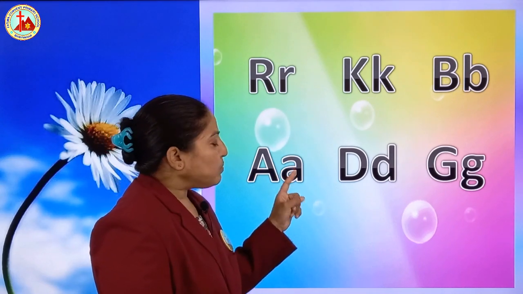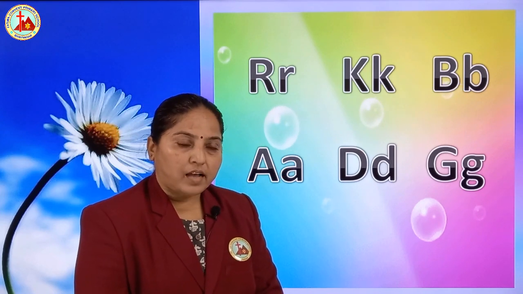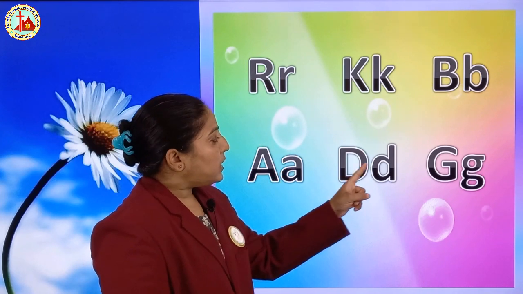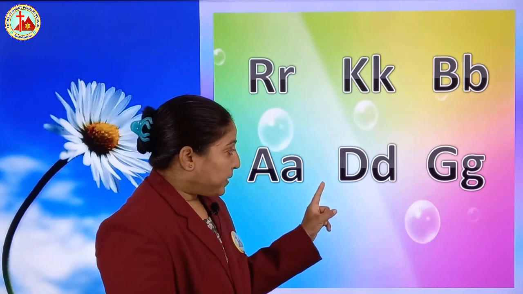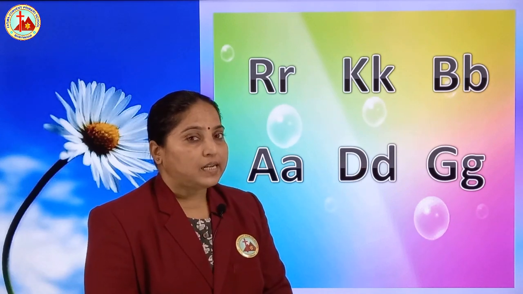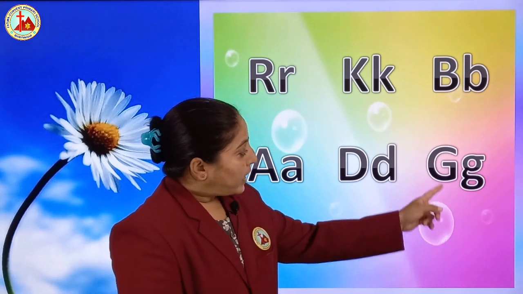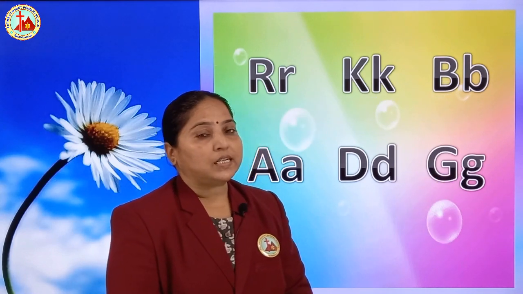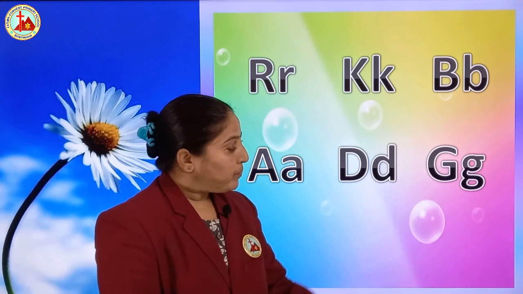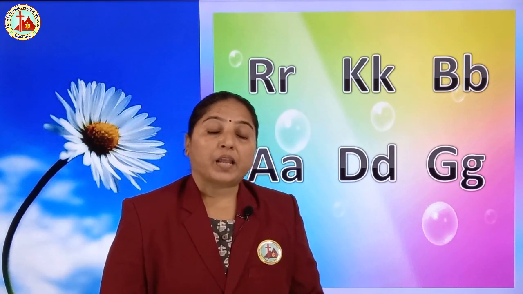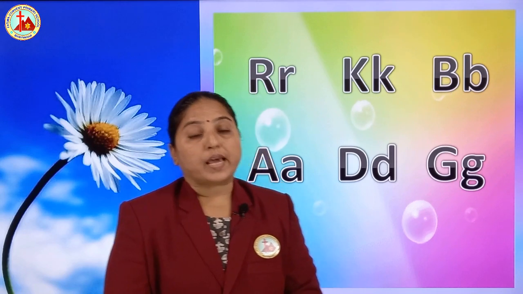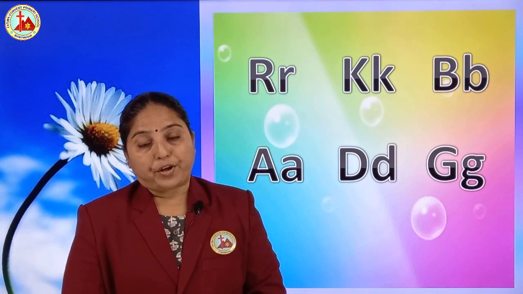Capital D, small d. D says da. Capital G, small g. G says ga. Like this way you have to speak and send me your video in homework.